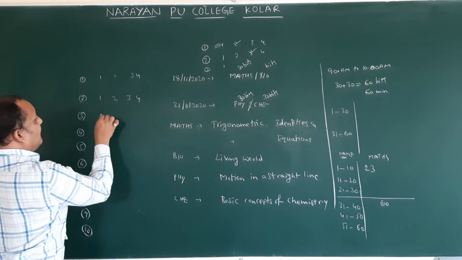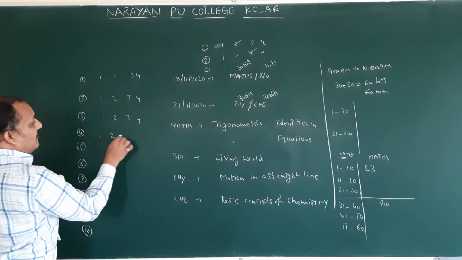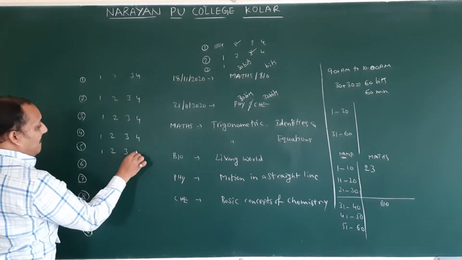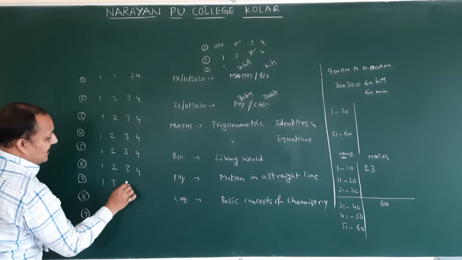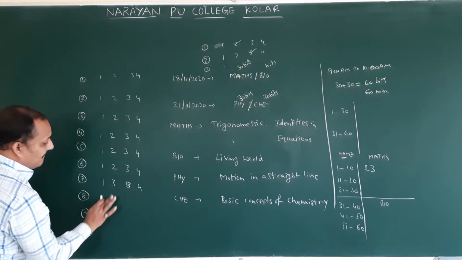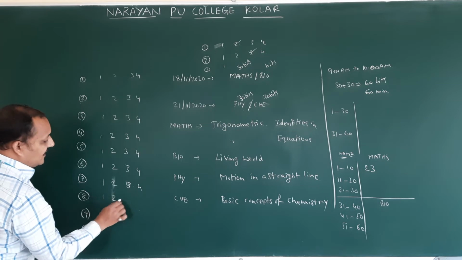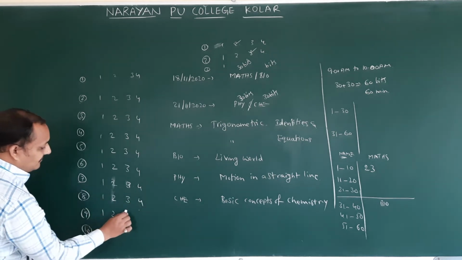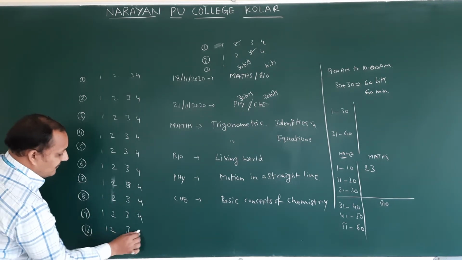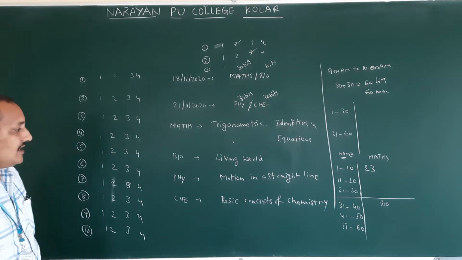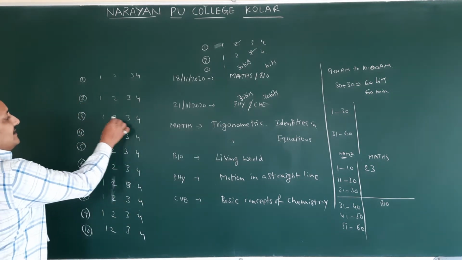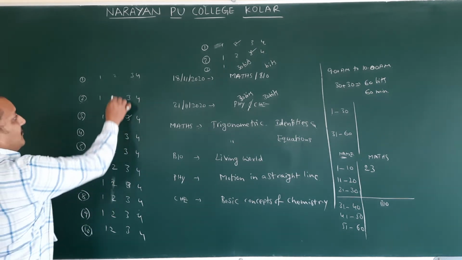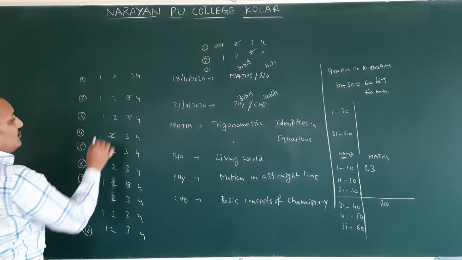Every question will have 4 options like this, because we are writing for the first time, therefore we are giving details. So 10 questions I wrote here. The first 2 answers I gave already, 2, 3. Third question answer, let us assume, 3. Fourth question answer 2.